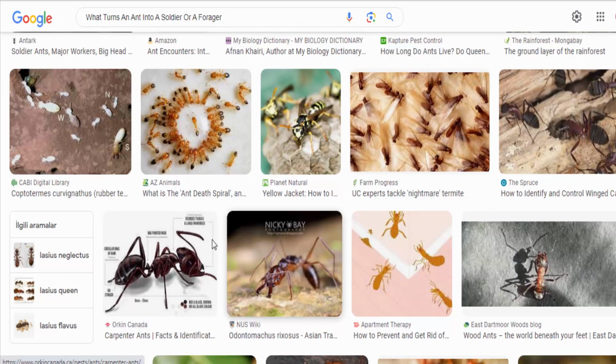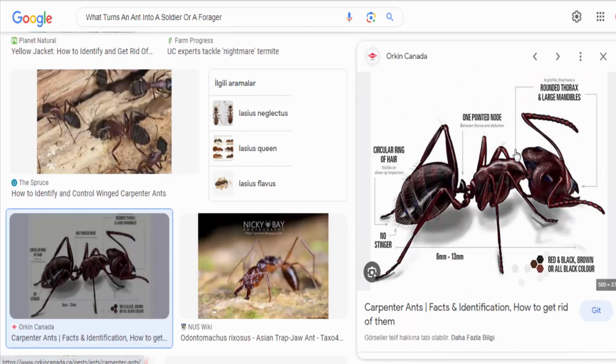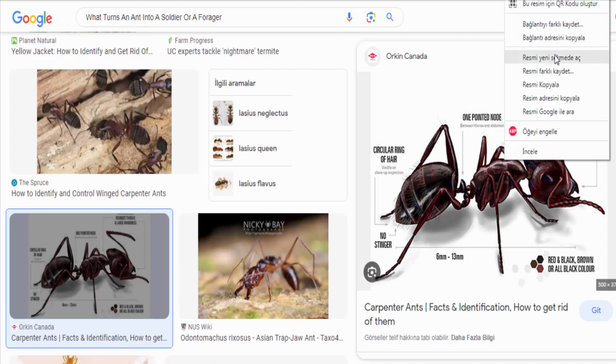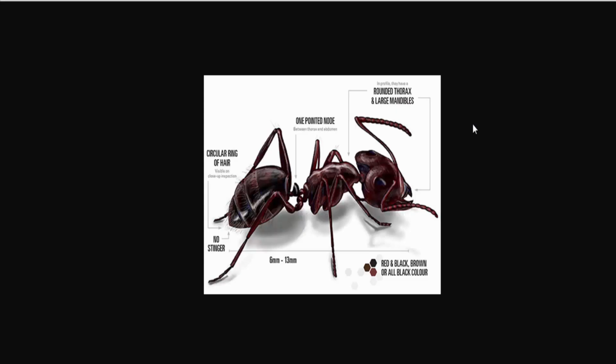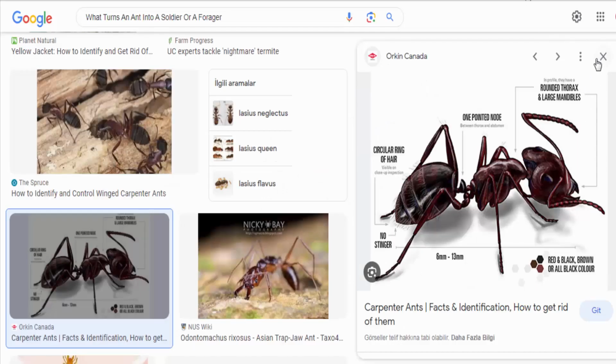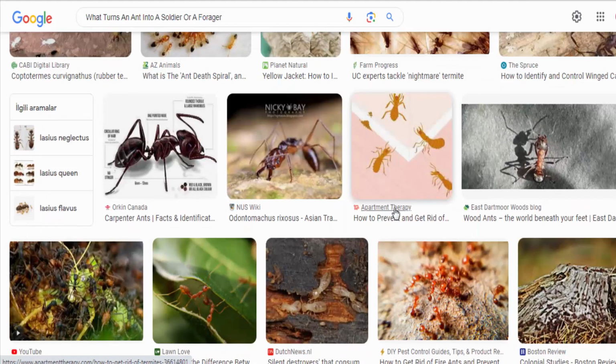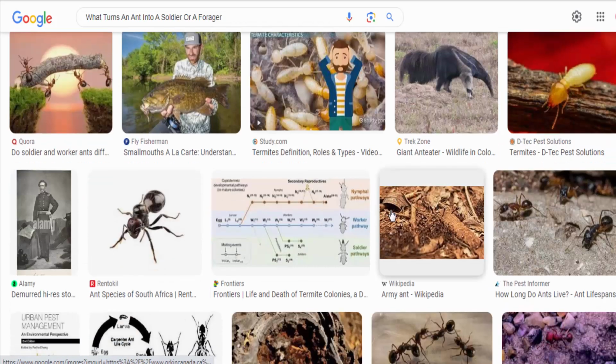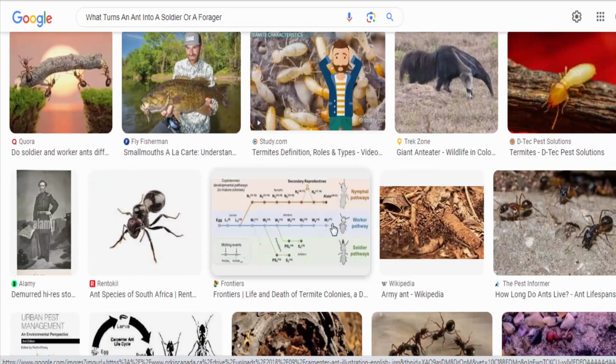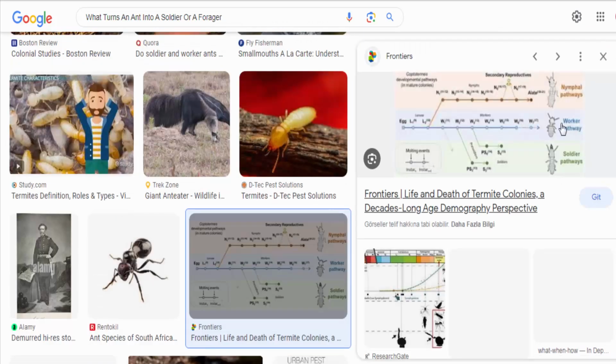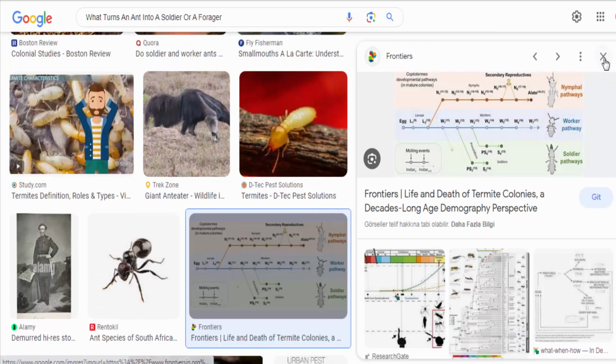In summary, the development of ants into different castes, including soldiers and foragers, is a complex interplay between genetic predisposition and environmental factors. The colony's needs, the nutrition received by ant larvae, pheromone signaling, and other environmental cues all contribute to the differentiation of ants into various roles within the colony. This flexibility in caste determination helps ant colonies adapt to changing conditions and threats.